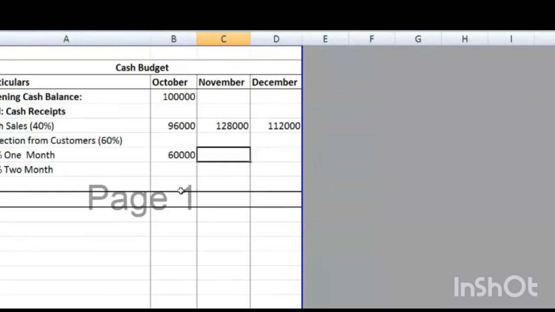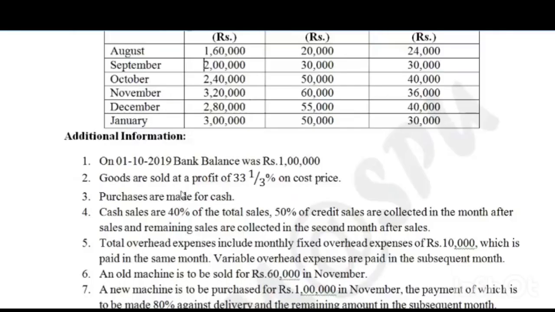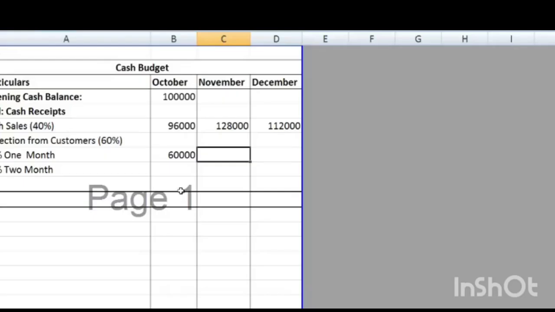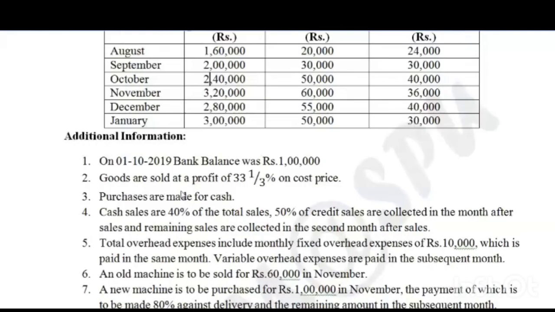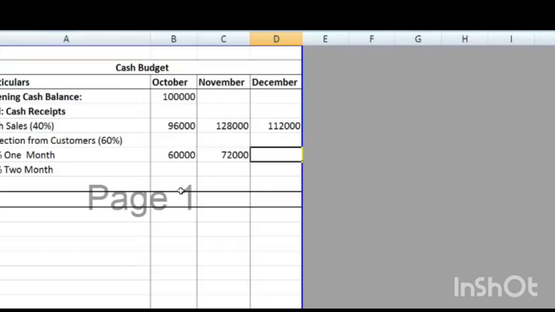Next one is for 2,40,000. It's 72,000. Yes, 72,000. Next, for 3,20,000, it is 96,000. Very nice. 96,000.